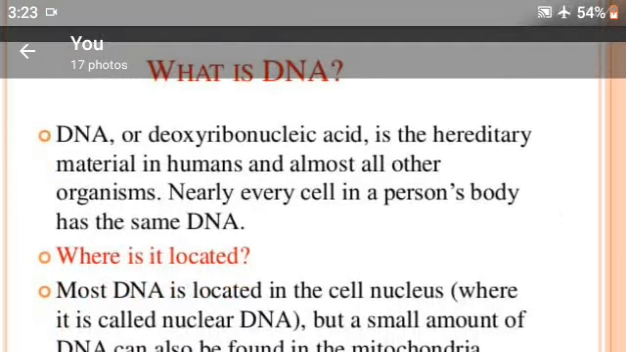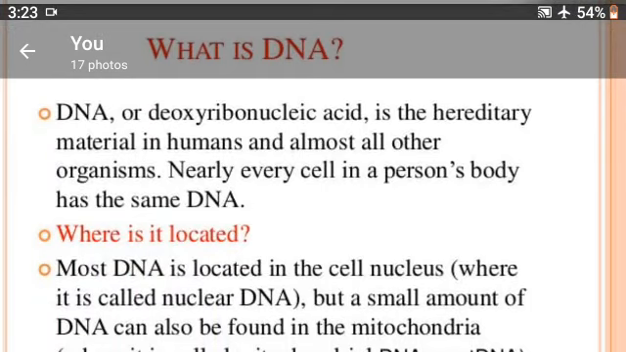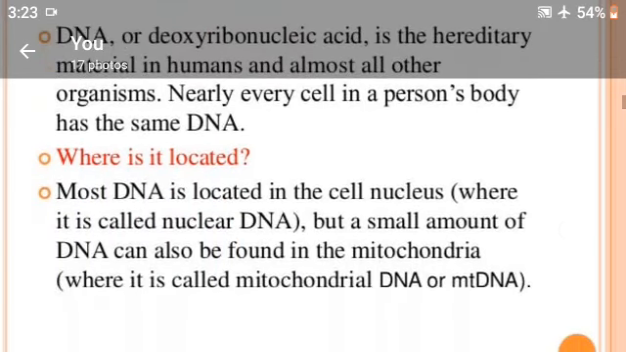What is DNA? DNA, or deoxyribonucleic acid, is the hereditary material in humans and almost all other organisms. Nearly every cell in a person's body has the same DNA. DNA is mostly located in the cell nucleus, but a small amount of DNA can also be found in the mitochondria. Mitochondria is known as the powerhouse of the cell.